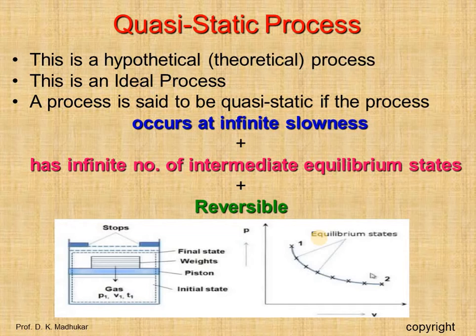Isothermal: temperature will be constant. Isobaric: pressure will be constant. Isentropic or adiabatic: no heat flow. Isochoric: volume will be constant.